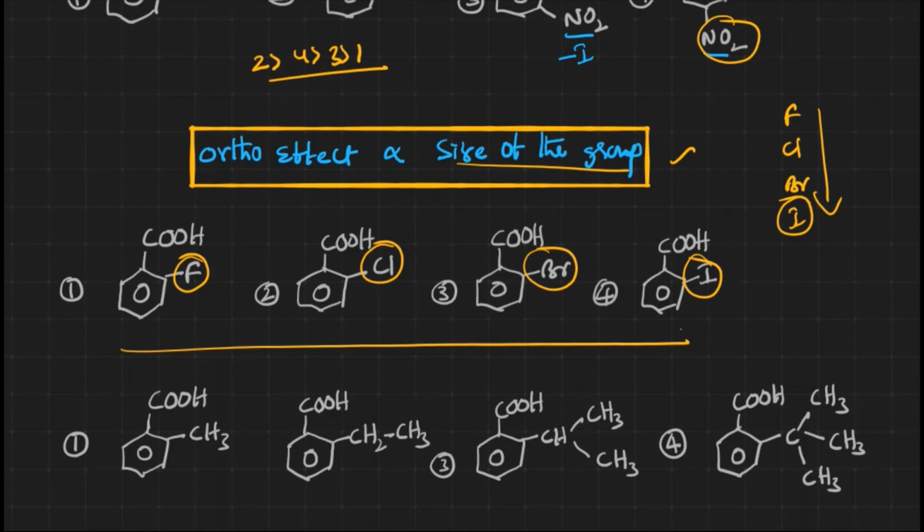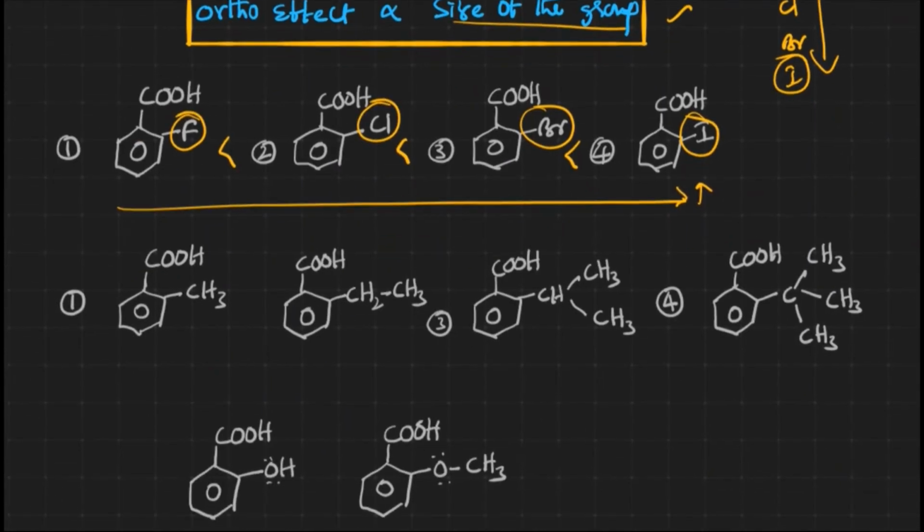From left to right the size of the atom is increasing, that means the size of the group is increasing, so the ortho effect is directly proportional to the size of the groups. As size increases, the ortho effect increases, and the acidic nature also increases, right? So the acidic nature is going to be 4 is greater than 3, 2 and 1.